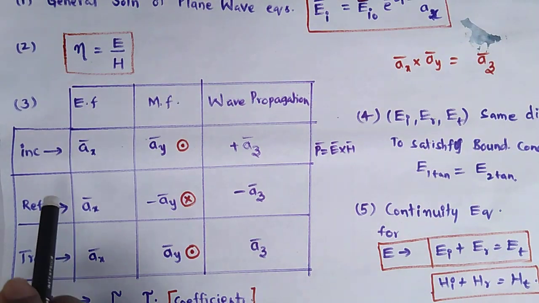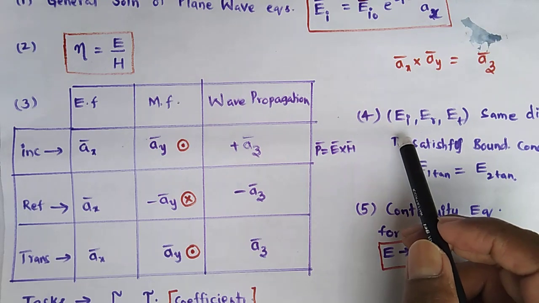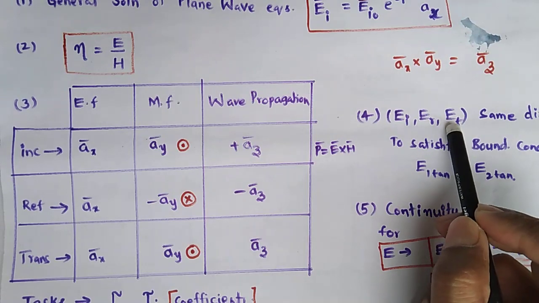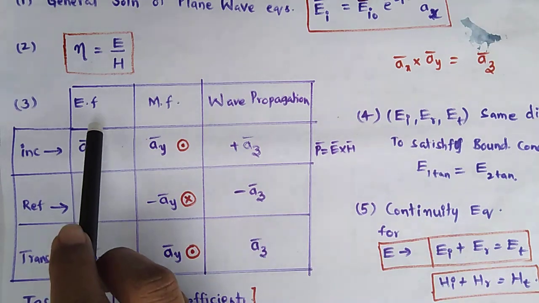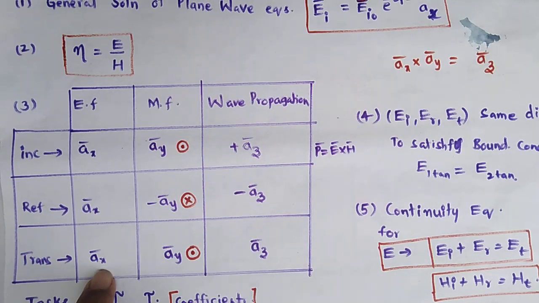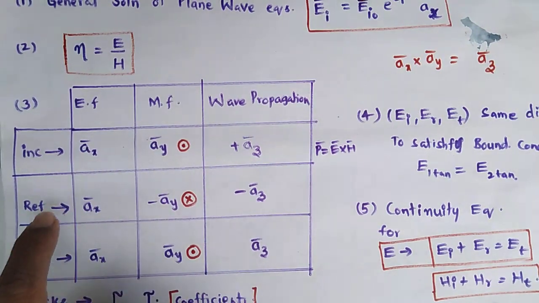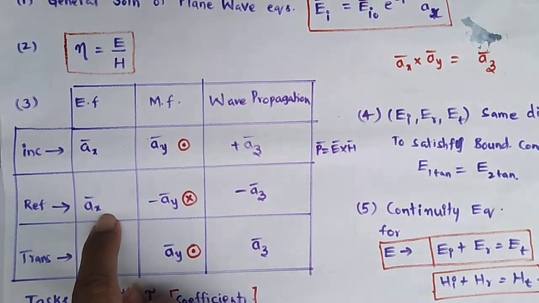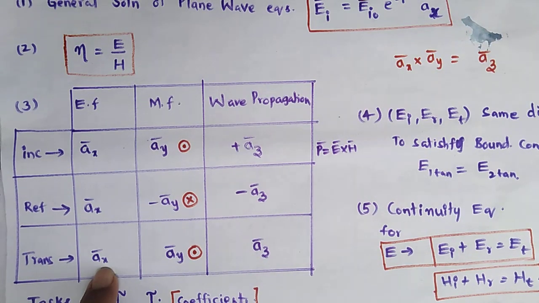Now I am going to take the boundary conditions for the electric field. For the boundary conditions, Ei, Er, Et should have the same direction to satisfy the boundary conditions. So that's why I am taking the electric field in the ax direction, transmission also ax, reflection also ax. See, the incident wave electric field is in the ax direction, the electric field of the reflected wave is in the ax direction, and the electric field of the transmitted wave is in the ax direction.